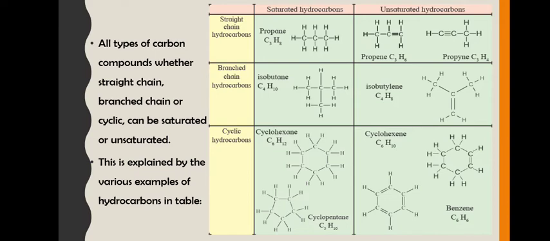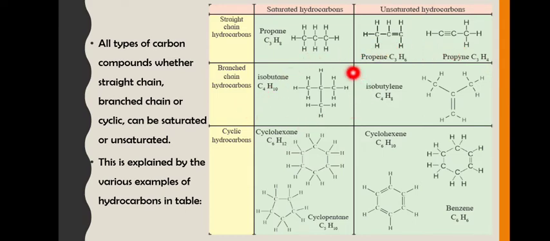Now, all the types of carbon chains, whether straight chain, branched chain or cyclic, can be both saturated and unsaturated. For example, if you see propane, this is a straight chain, correct? If you see propene, it is also a straight chain. Propyne is also a straight chain. But propene and propyne are unsaturated, propane is saturated.